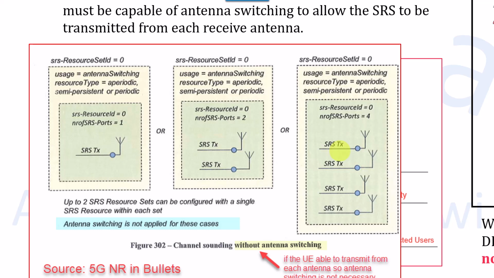In this case, whatever SRS is reported can be used directly by the gNB, and it doesn't require any capability or information to be sent from the UE to the gNB. So in this case, it's direct. The gNB will know that this user has equal transmission and receiver paths, so it can activate or instruct the user to report the SRS to start doing the downlink channel propagation.